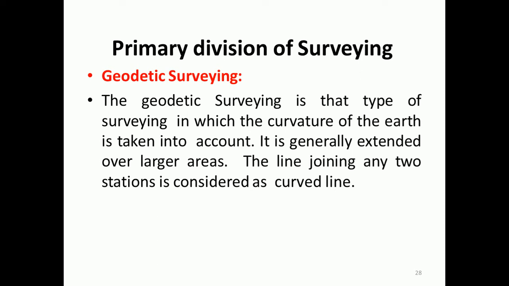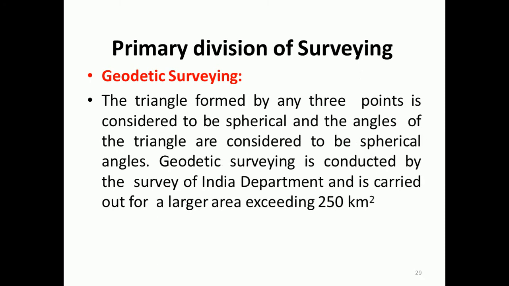So in simple words, if you consider the curvature of the earth, then that type of surveying is called geodetic surveying. Geodetic surveying is that type of surveying in which the curvature of the earth is taken into account. It is generally extended over larger areas, that means areas greater than 250 square kilometer. The line joining any two stations is considered as a curved line. The triangle formed by any 3 points is considered to be a spherical triangle, and the angles of the triangle are considered to be spherical angles.